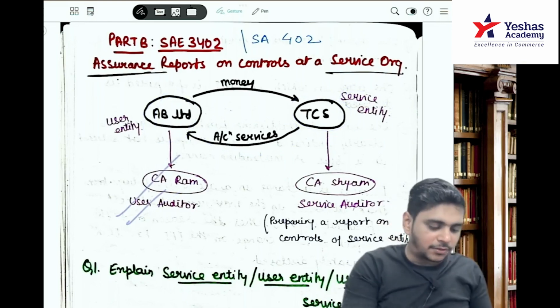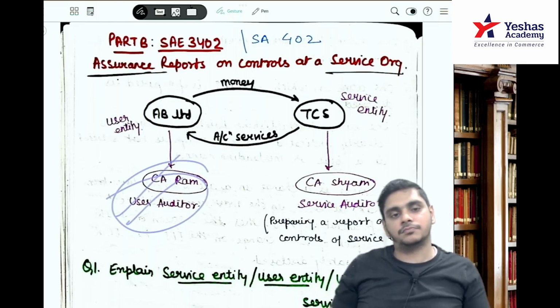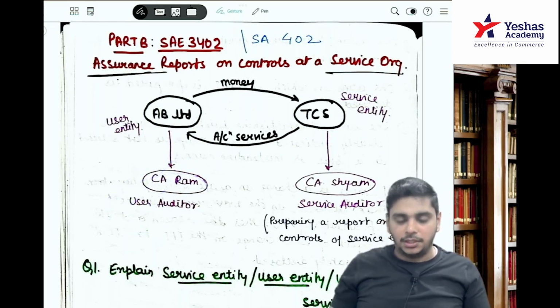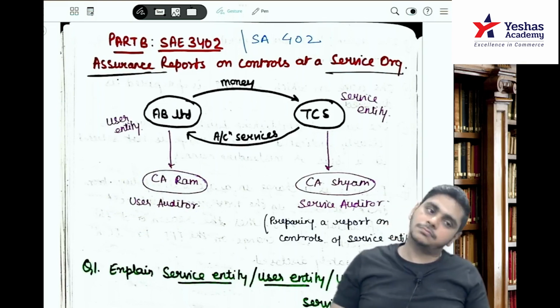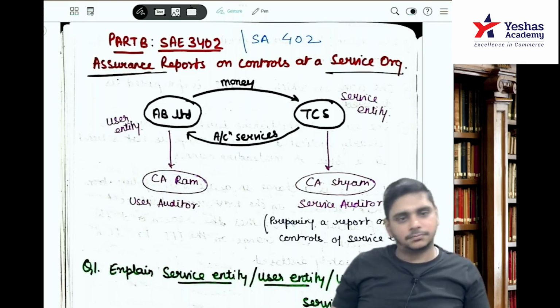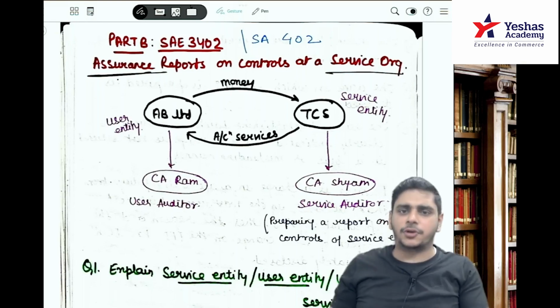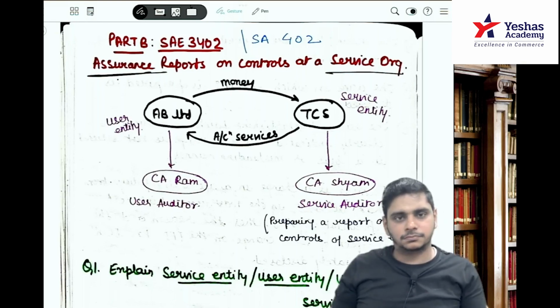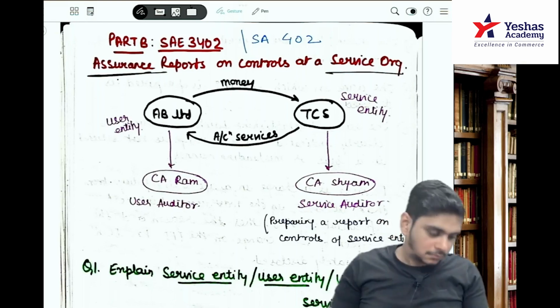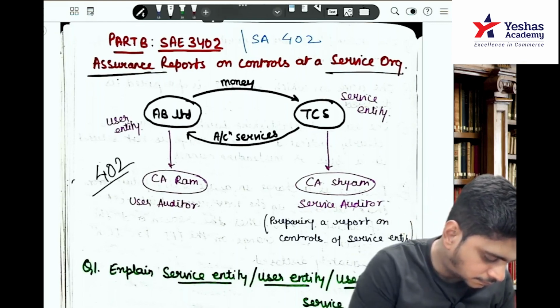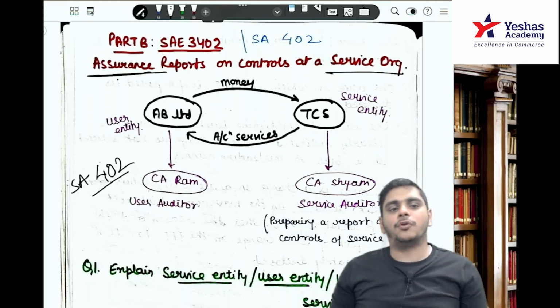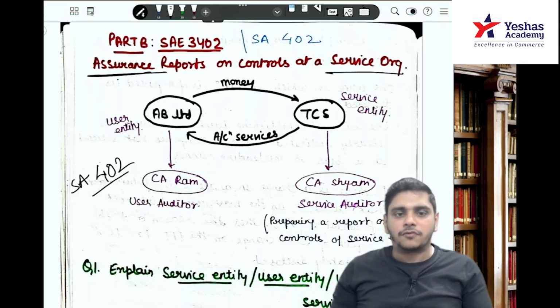When the question is from the perspective of Ram, you will follow SA 402.